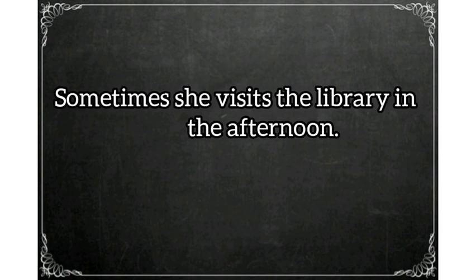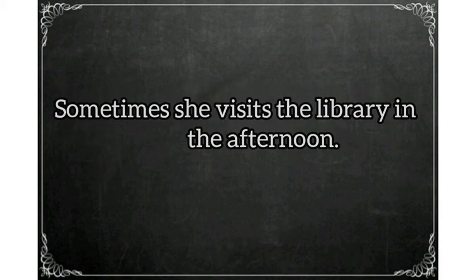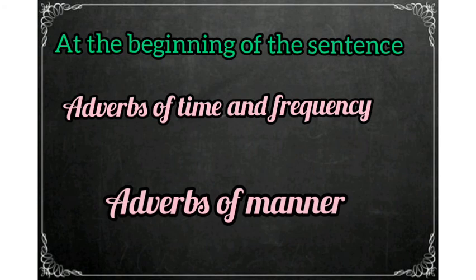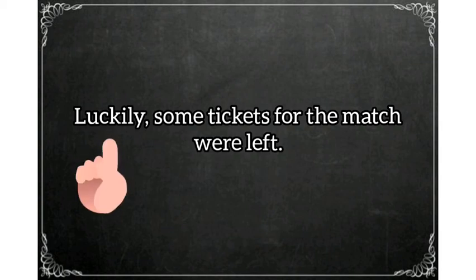See the next sentence. Sometimes she visits the library in the afternoon. Here, sometimes is the adverb of frequency, and this also we have placed at the beginning of the sentence. Next, adverbs of manner can also be used at the beginning of the sentence. For example, luckily some tickets for the match were left. Here the word luckily is the adverb of manner.